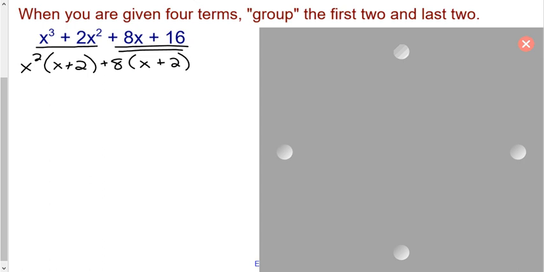Again, just like before, we want these two to match. That is good when they do. They need to match. That is one factor. These outside pieces go together to form our other factor. So our final answer is x squared plus 8 times x plus 2.